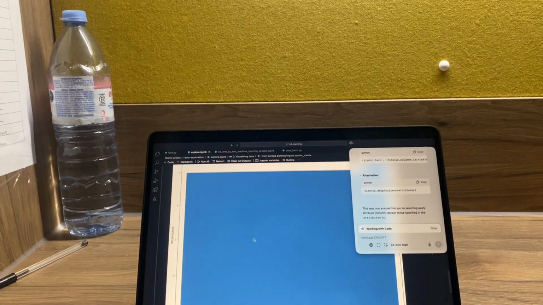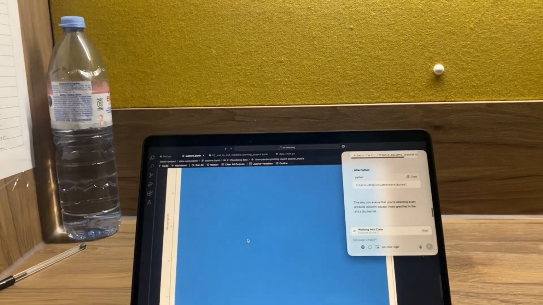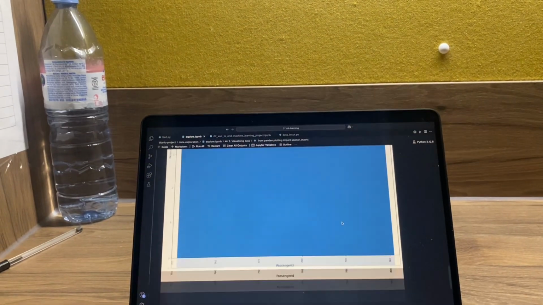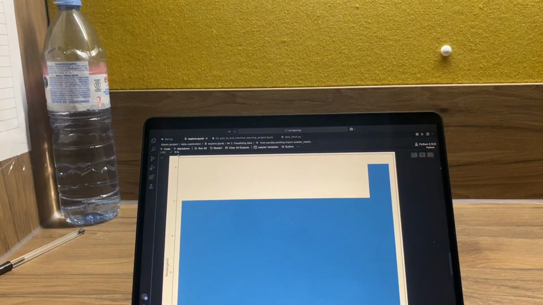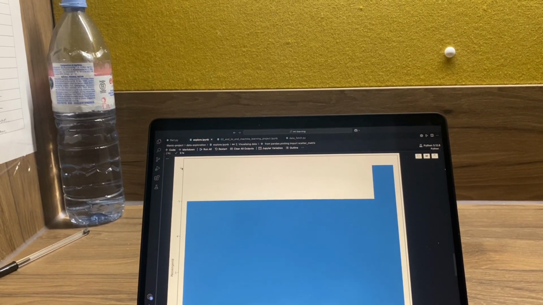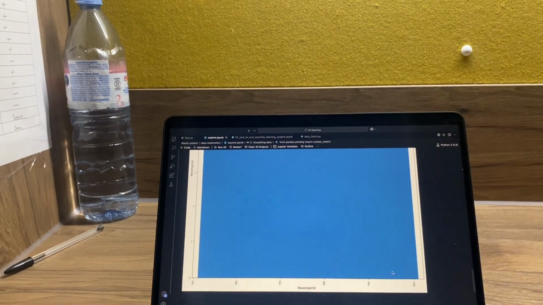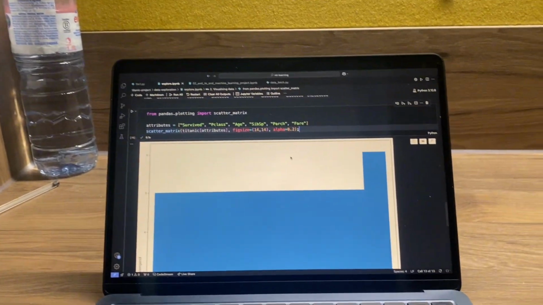So that's a big scatter plot. It's useless really. And this is a useless histogram, I don't need it right now.